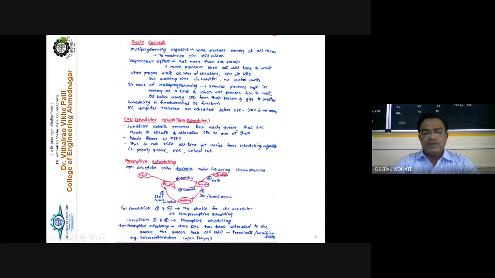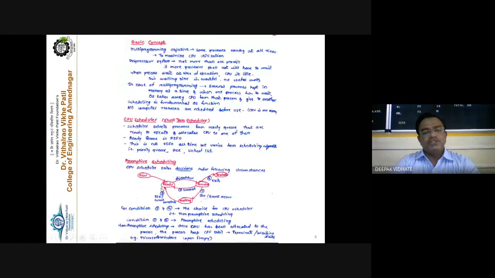Now, this particular part is handled by your CPU scheduler. Already we have discussed that it is also called the short-term scheduler, or the CPU scheduler, right? So for the processes present in the ready queue, out of suppose 10 processes or 100 processes, one process is to be taken from this queue, selected, and given to the processor for execution, right? It is the duty of the CPU scheduler to select the process and assign it to the processor. This is the first point.